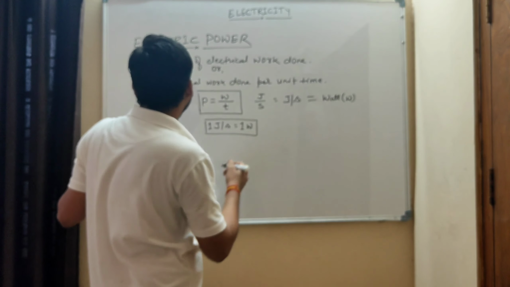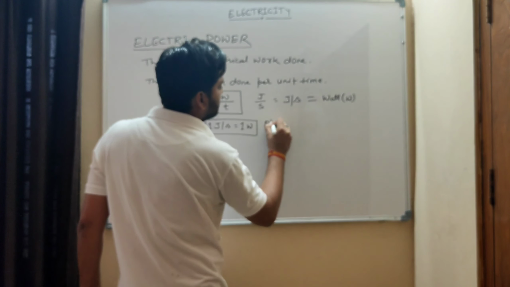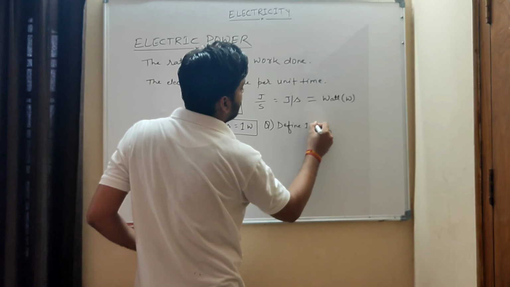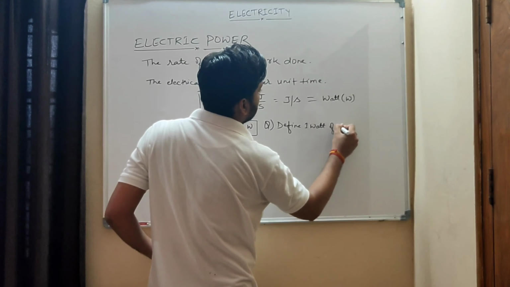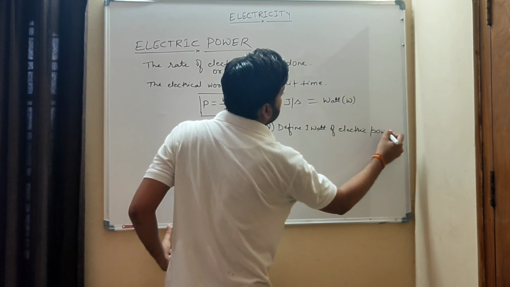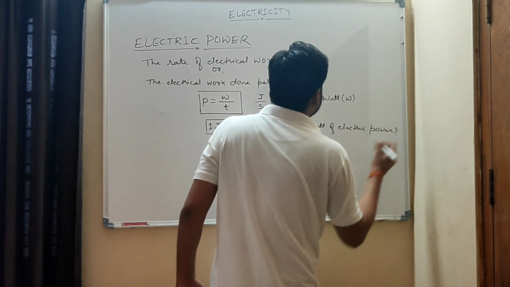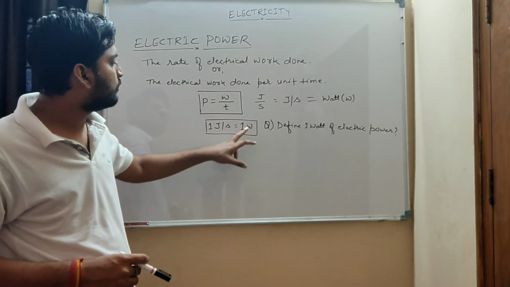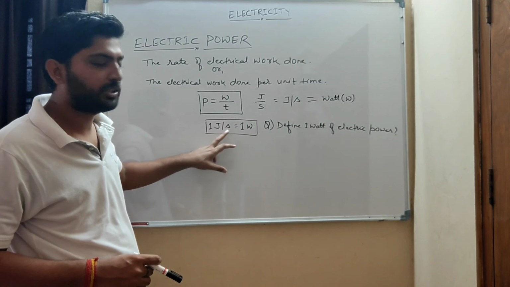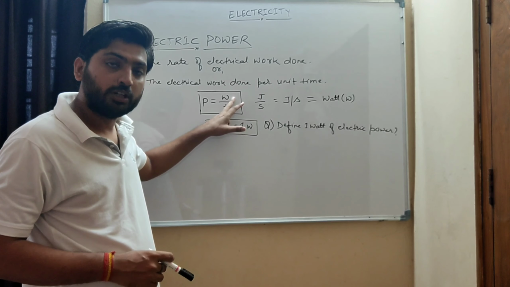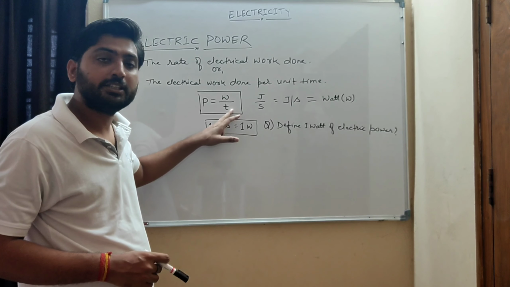There is a question here: define 1 watt of electric power. So what will we write? One watt of electric power is nothing but 1 joule per second. It means when the electric work done is 1 joule and the time is 1 second.